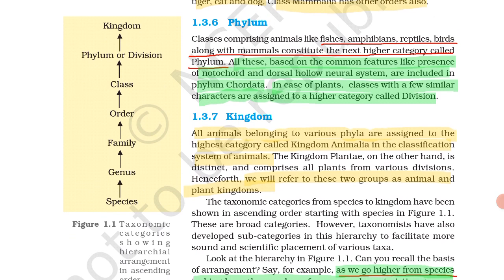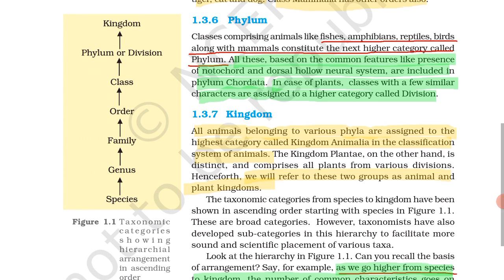As we go from species to kingdom, the number of similarities goes on decreasing, and as we go from kingdom to species, the number of similarities goes on increasing.